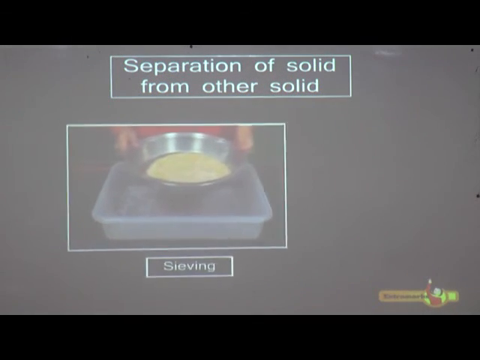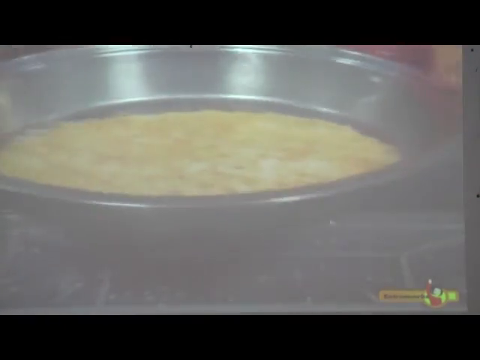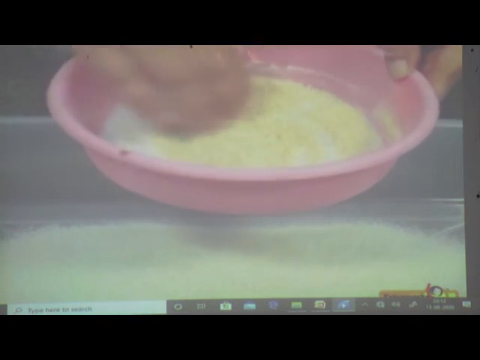Sieving is one of the most commonly used methods for separating mixtures of solids. This method is used when there is considerable difference in the size of the components of solids. A sieve with pores of appropriate size is used to separate the constituents of the mixture. Sieving is an act of separating small particles from bigger ones by passing the mixture through a sieve. The sieve used for sifting the flour has very small holes, which allow only very fine flour particles to pass through them. The coarse particles are left behind in the sieve.